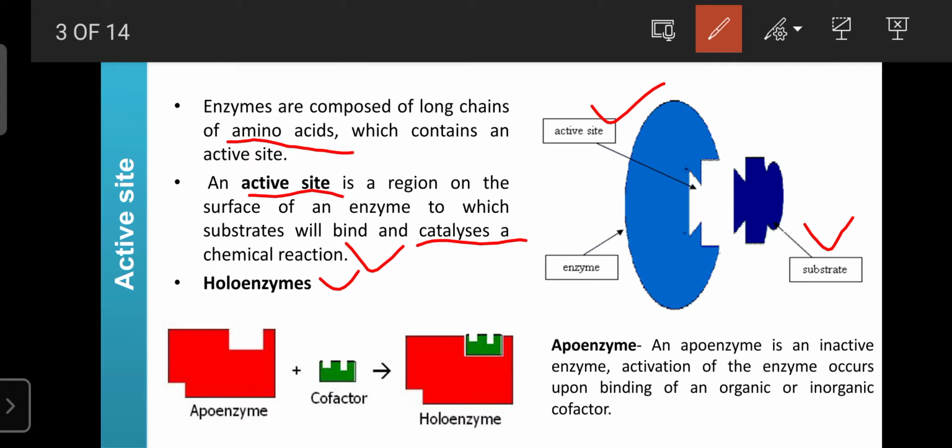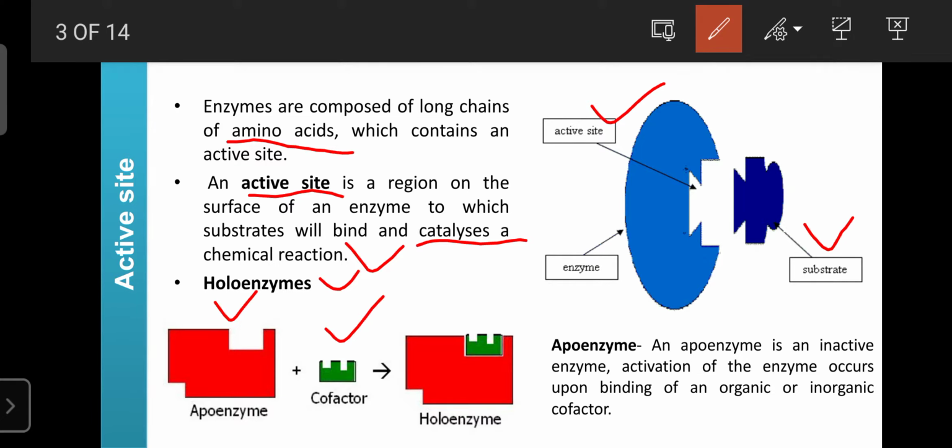They act as cofactors, or there are certain coenzymes. In the presence of those coenzymes and metal cofactors, the enzymes are involved in catabolic or anabolic reactions, and such enzymes are known as holoenzymes. So the holoenzyme is the combination of apoenzyme plus cofactor.